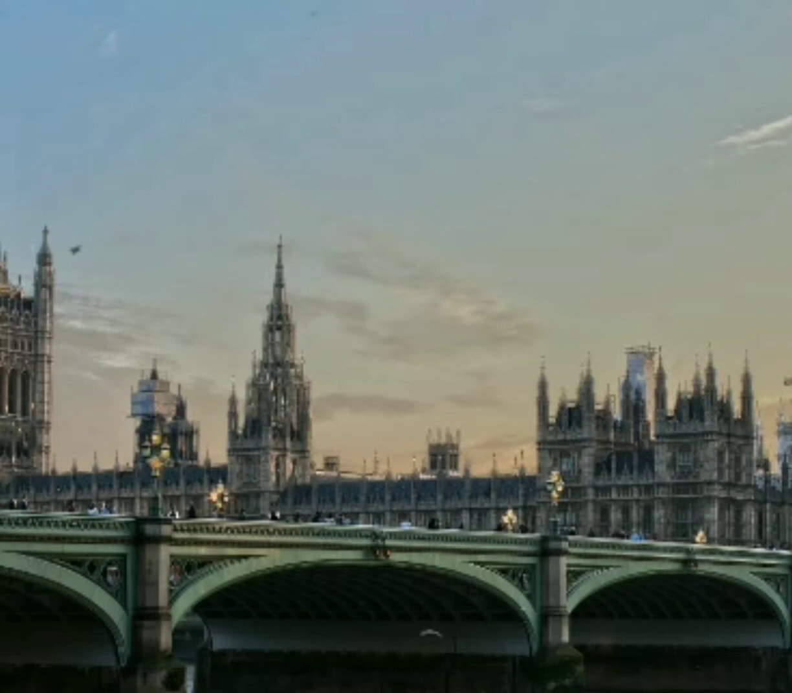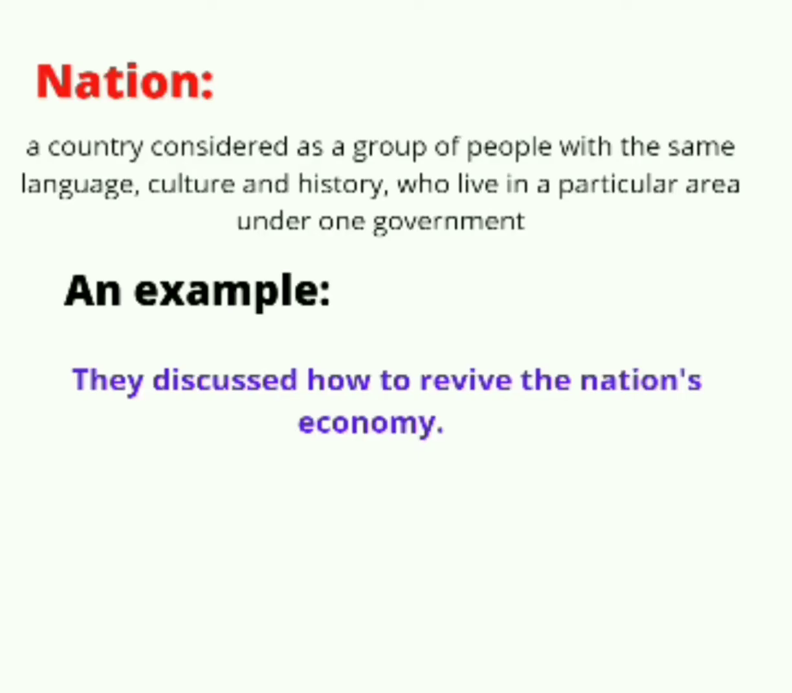Today we have a special variety of some important and commonly used English nouns. So let's get started. Number 1 is nation.